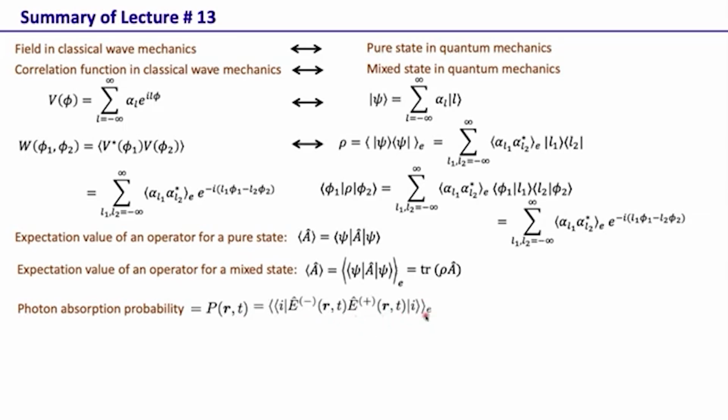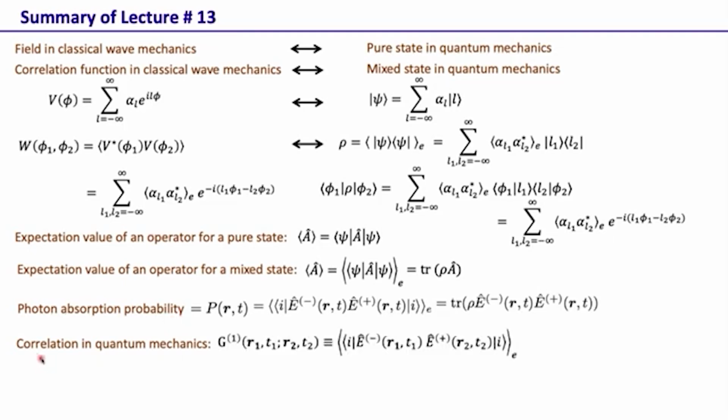The extra ensemble average is for when the field is mixed, but just the first expectation value when the field is pure, and E minus and E plus are the negative and positive frequency parts of the field. And just like here, we can represent this quantity also as trace of rho times this quantity. So this photon absorption probability is analogous to the concept of intensity.